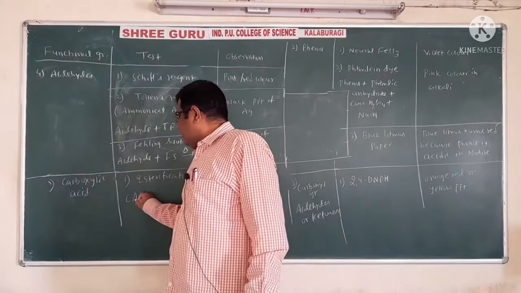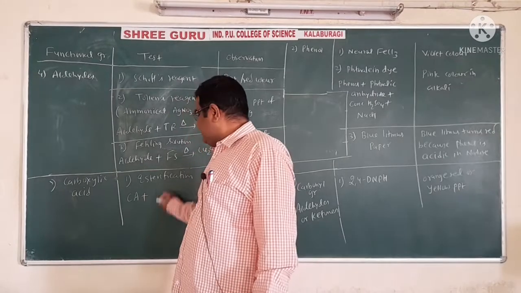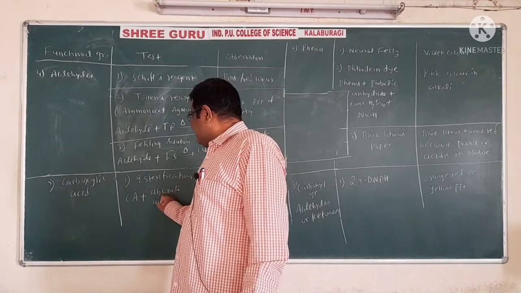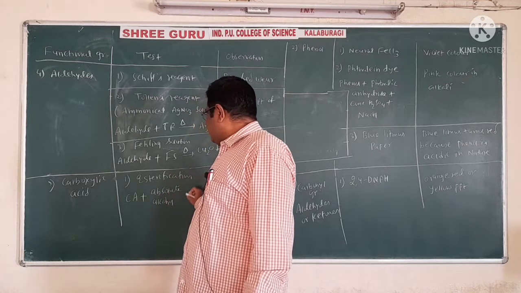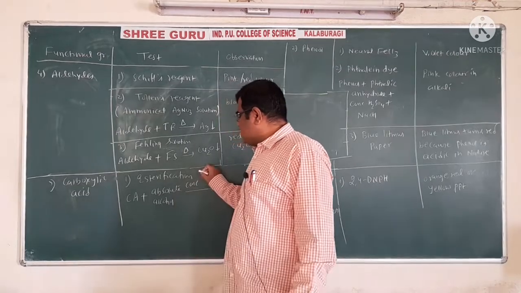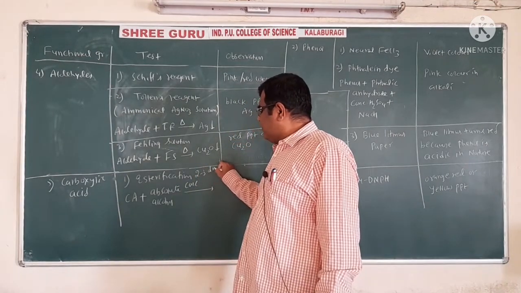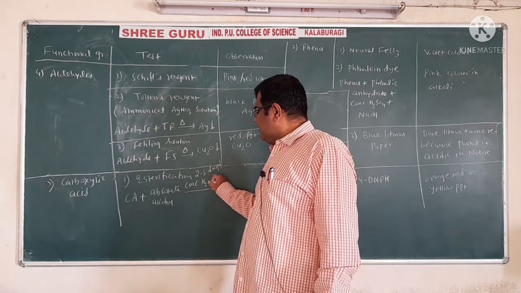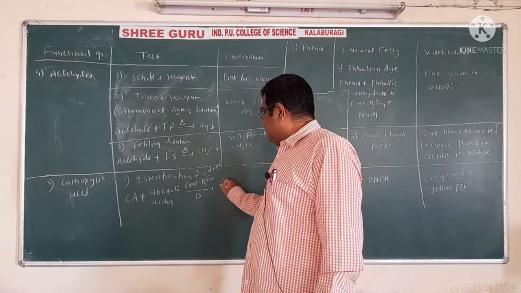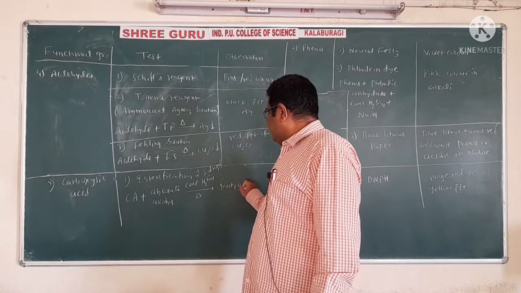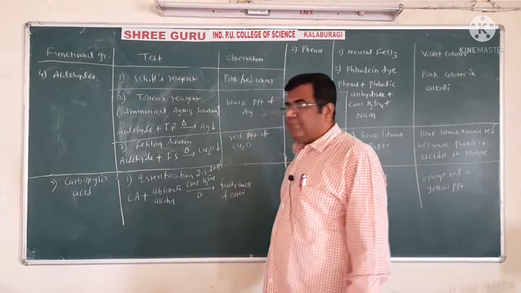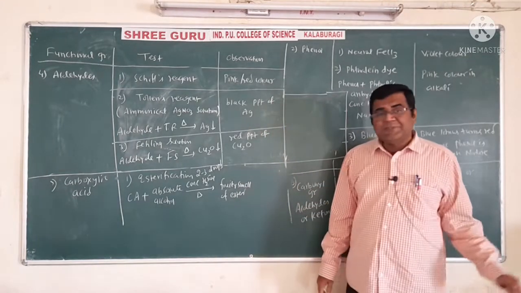We have to take carboxylic acid plus absolute alcohol. Absolute alcohol means the pure alcohol, and in the presence of 2 to 3 drops of concentrated sulfuric acid, when it is heated, we get the fruity smell of ester. Esters are formed, which have a fruity smell.